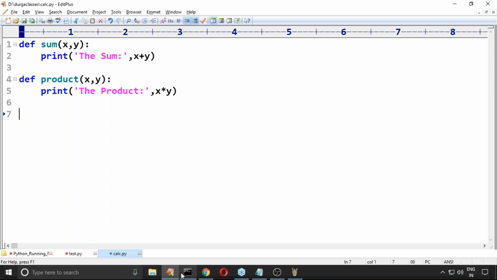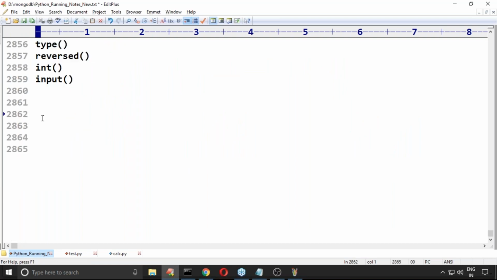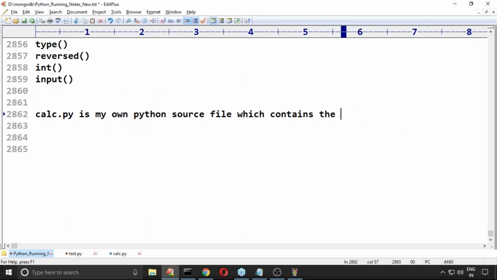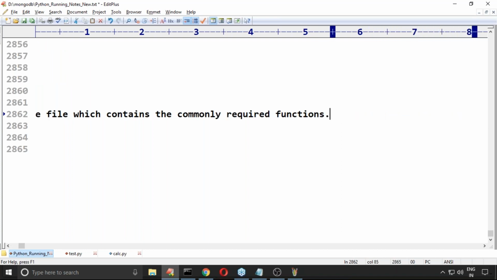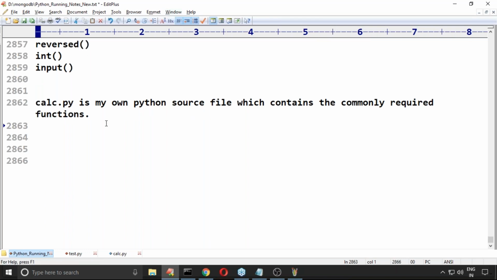Okay, calc, like calculator. calc.py is a Python file, my own Python source file, which contains the source code, the commonly required functions. Meaningful statement, right?